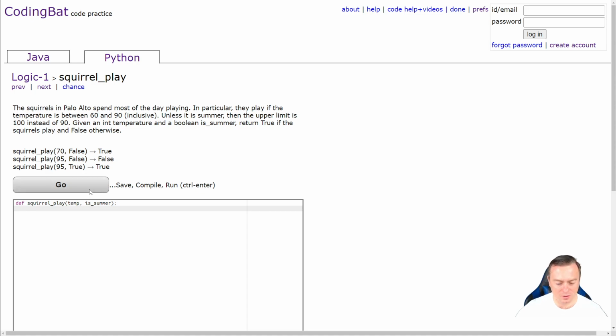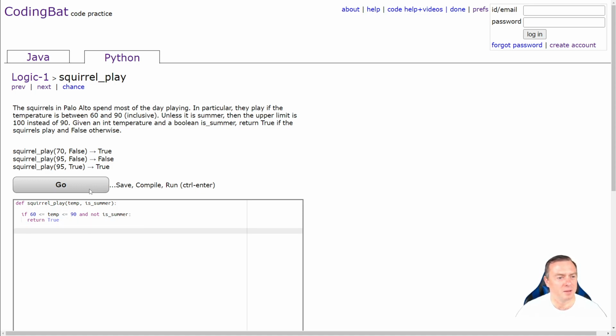Okay, so if, I'm going to use that range that I talked about before. We're going to go 60 less than or equal to temp, and temp less than or equal to 90. So if the temperature is between 60 and 90, unless it's summer. So as long as that is not summer. So and not is summer. That's happening. You're all good. You're partying.